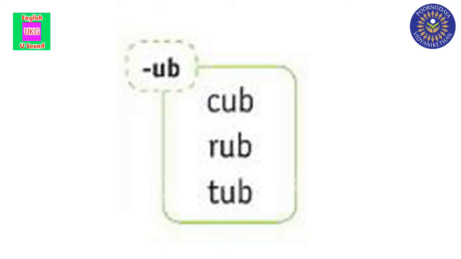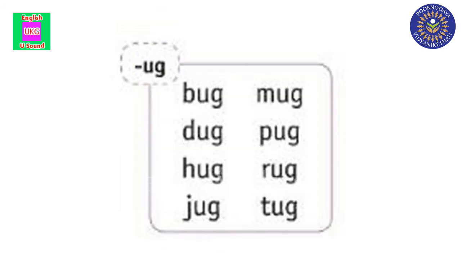Rub. R-U-B. Rub. Repeat it, children. What is the sound here? Up sound. See the next one. Tub. T-U-B. Tub. Repeat it. Up sound. Now, see the next box, children.